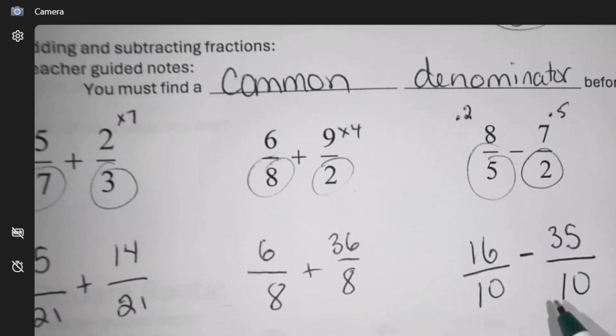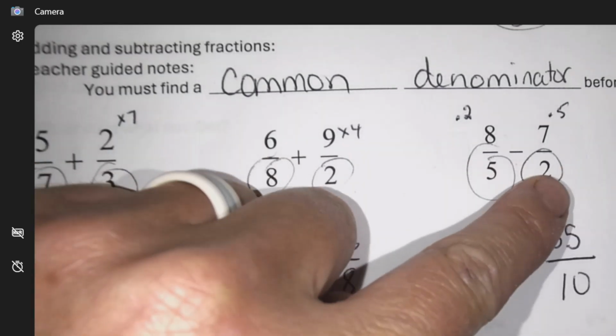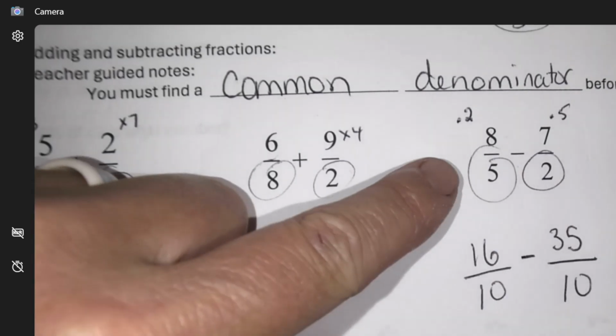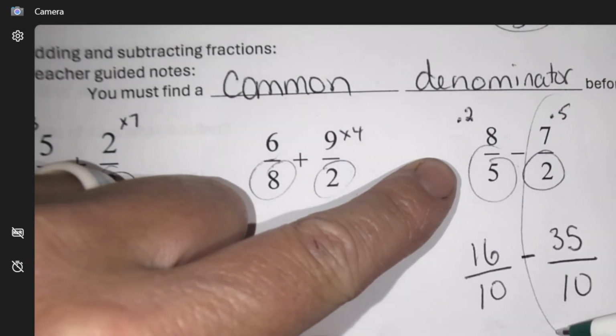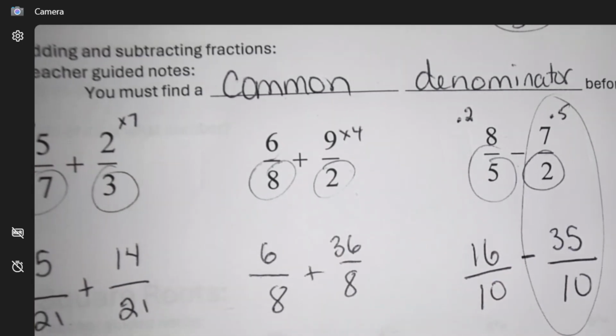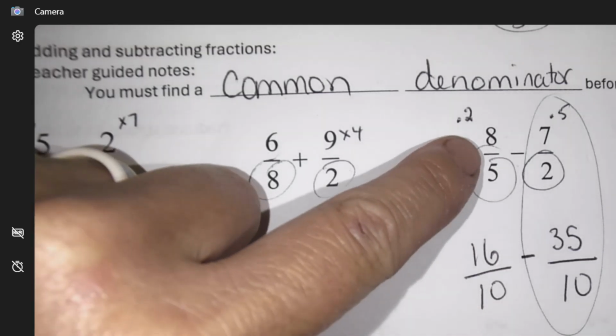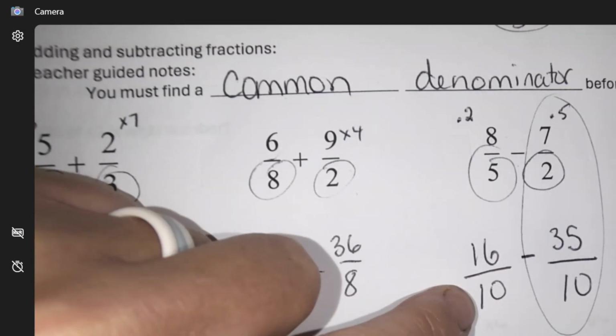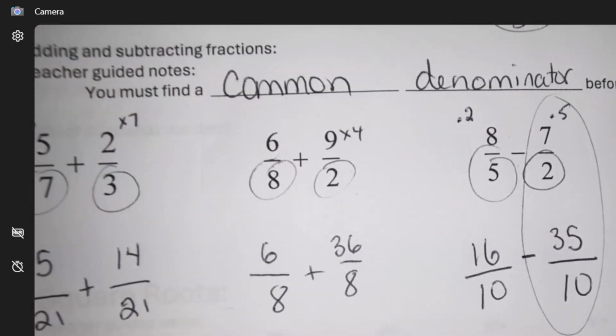But aren't you subtracting 7 over 2 from 8 over 5? I'm subtracting that from that, yeah. So then how is it a negative? Because this is this one. I didn't switch places. At the bottom, 16 minus 35. I doubled this one. So that's the 16 and that's the 10. I get it. Okay. You're good? You found your thought process?